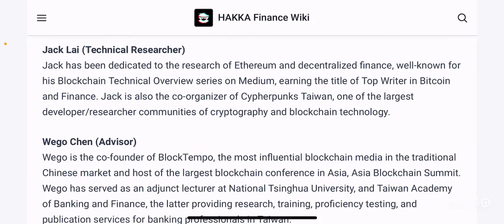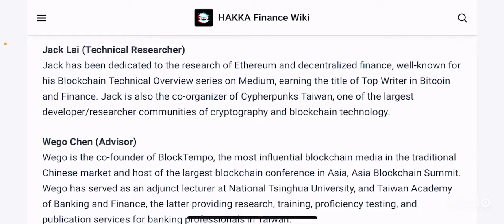Jack Lai is a technical researcher. Jack has been dedicated to the research of Ethereum and decentralized finance, well known for his blockchain technical overview series on Medium, earning the title of top writer in Bitcoin and finance. Jack is also the co-organizer of Cypherpunks Taiwan, one of the largest developer researcher communities of cryptography and blockchain technology.